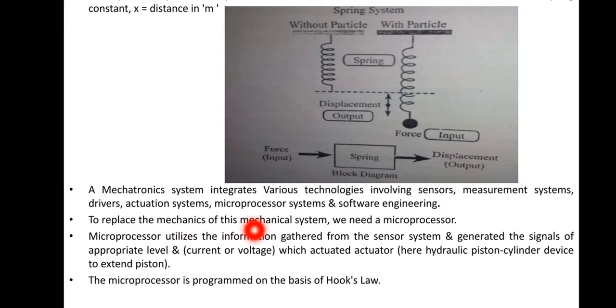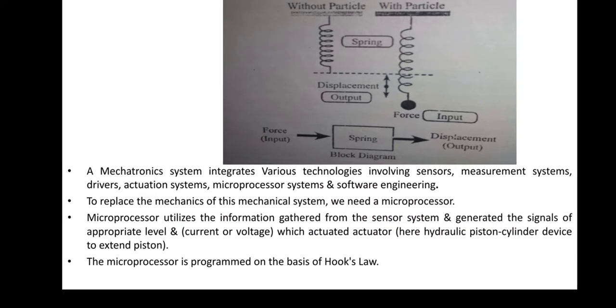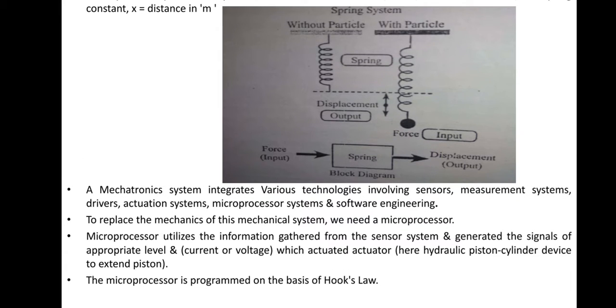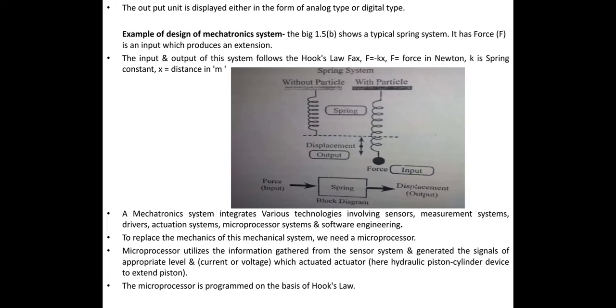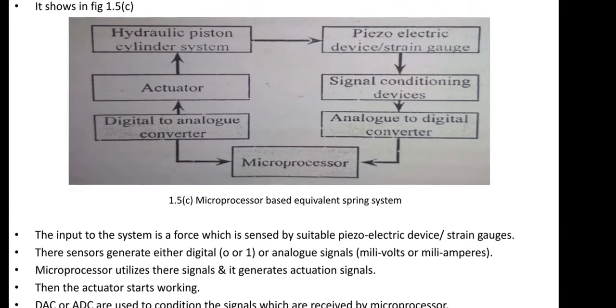Microprocessor utilizes the information gathered from the sensor system and generates the signals at the appropriate level, that is current or voltage, that is the analog output, which the actuator, here a hydraulic piston cylinder device, is used. The microprocessor is programmed on the basis of Hooke's law. First we have to program the microprocessor based on Hooke's law.